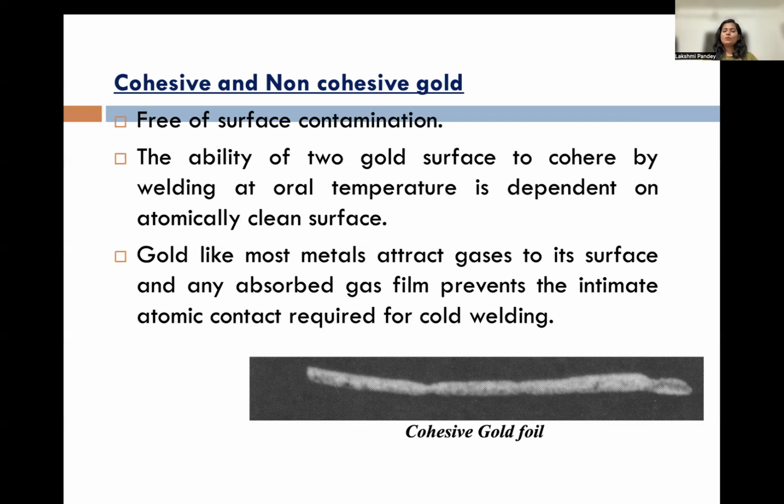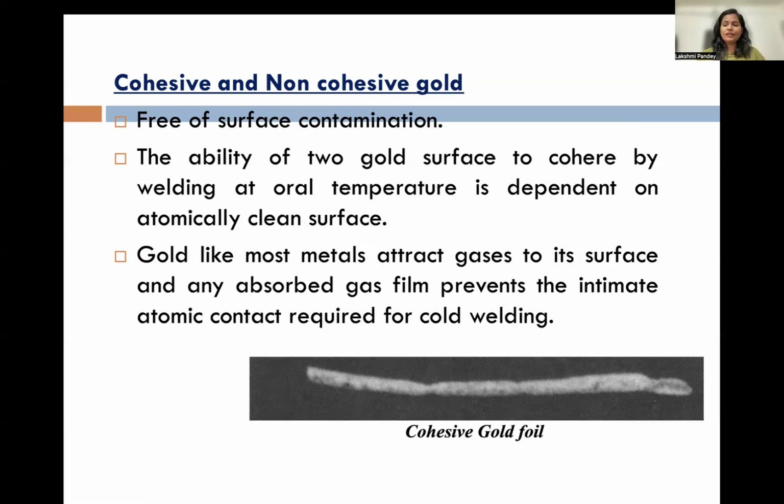So what exactly happens is, whenever this pure form of gold is available, there are a lot of gases present in the environment. The gold has the ability to absorb the gases or the contaminants that are present in air. The ability of two gold surfaces to cohere by welding at oral temperature is dependent on an atomically clean surface.